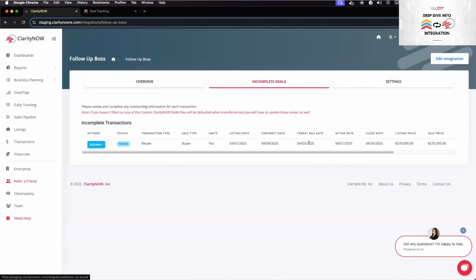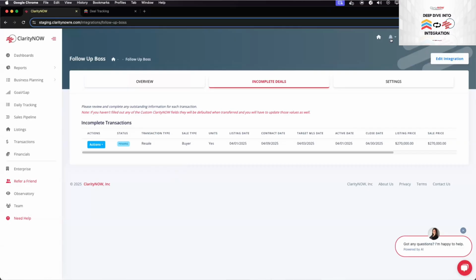So now you can see that in your Follow Up Boss integration, there is an incomplete transaction. It is incomplete because there is a cost of sale section in Clarity Now that can't be pulled over from Follow Up Boss because they don't have that information, but we use that information on our side.